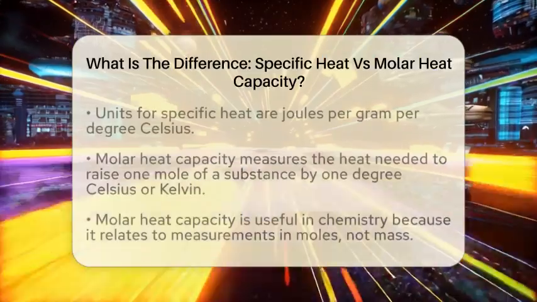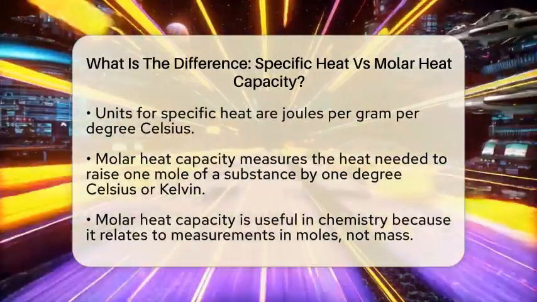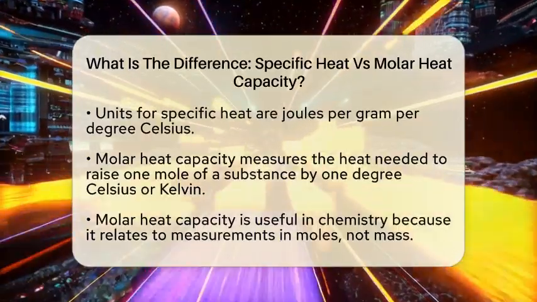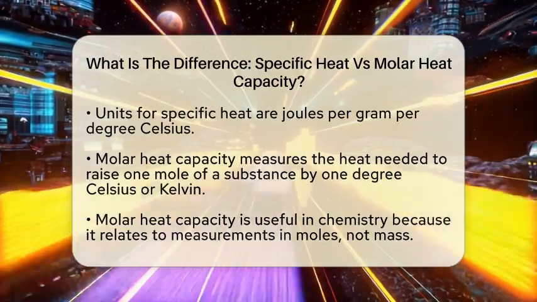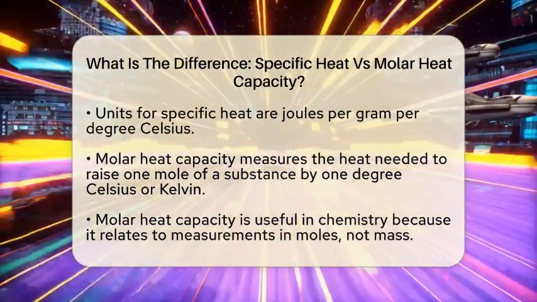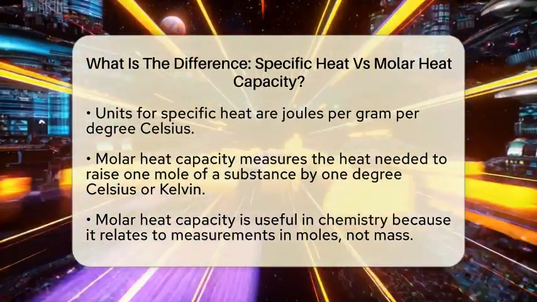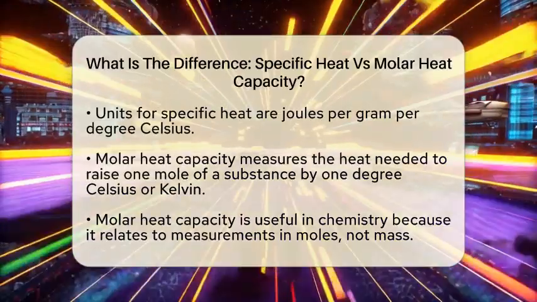Specific heat is an intensive property, which means it doesn't change no matter how much material you have. Whether you have a small spoonful or a large bucket of water, the specific heat stays the same. Its units are joules per gram per degree Celsius.